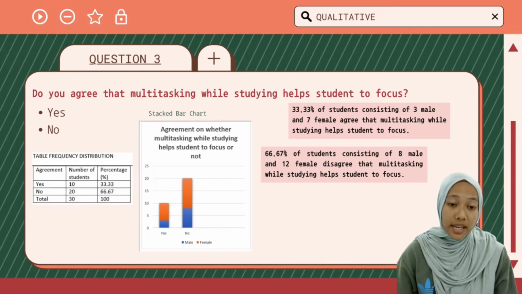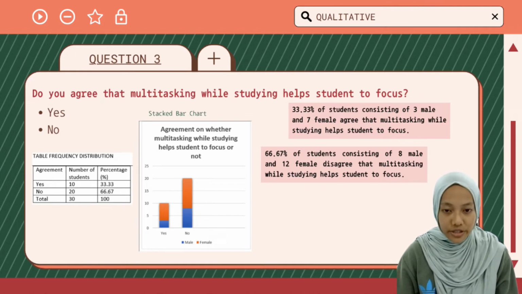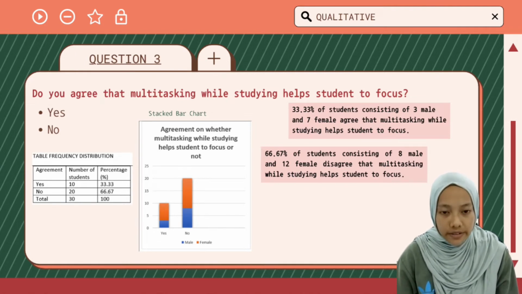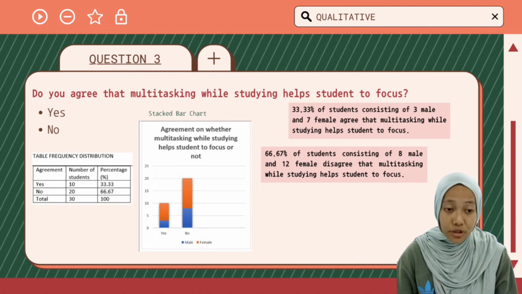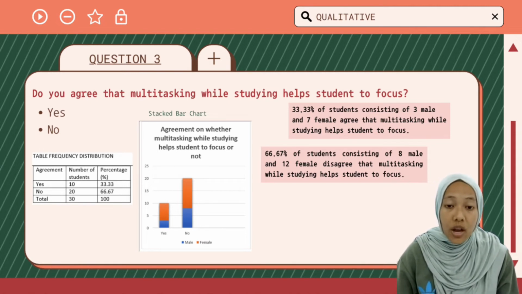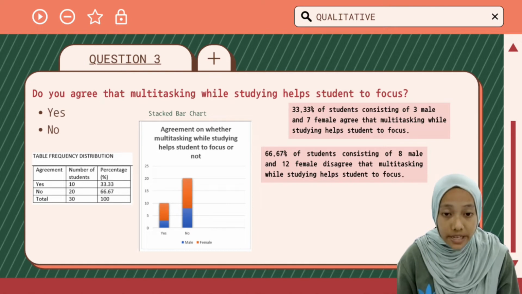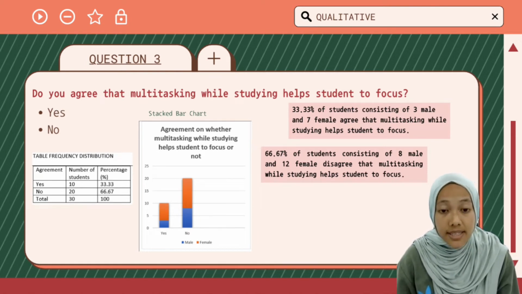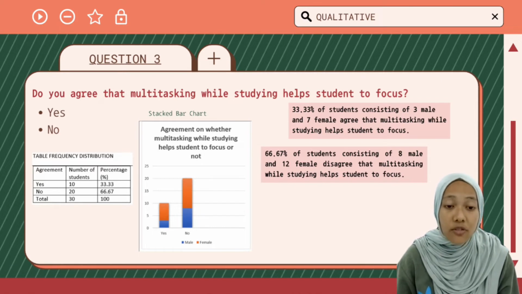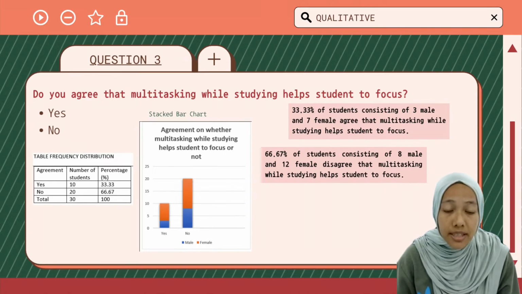Now, let's move on to the data analysis and results for question number 3. The question is, do you agree that multitasking while studying helps students to focus? The answer choices that have been given are yes and no. From the stacked bar chart, 33.33% of students, consisting of 3 males and 7 females, agree that multitasking while studying helps students to focus. And the remaining 66.67% of students, consisting of 8 males and 12 females, disagree that multitasking while studying helps students to focus.